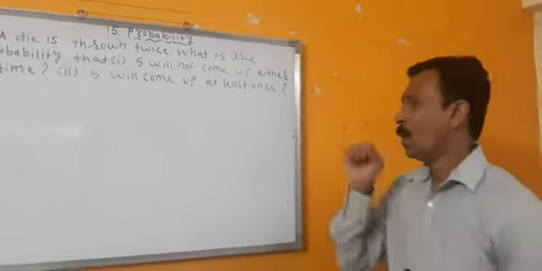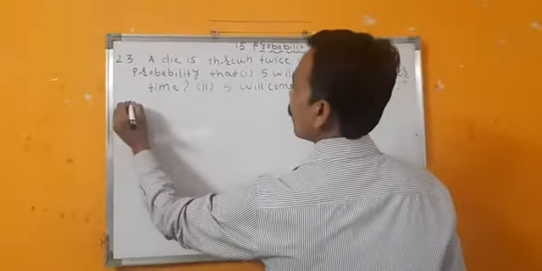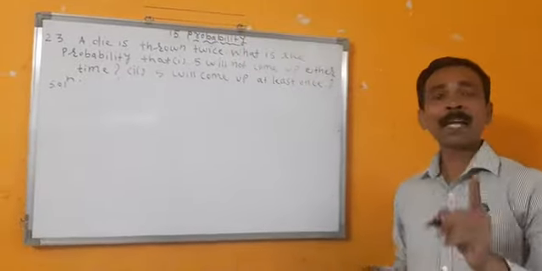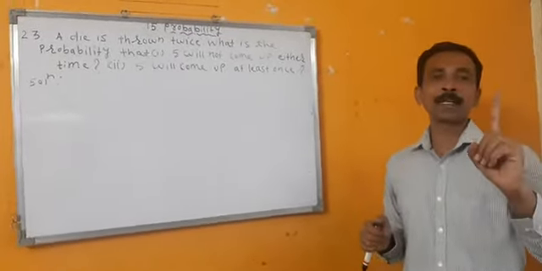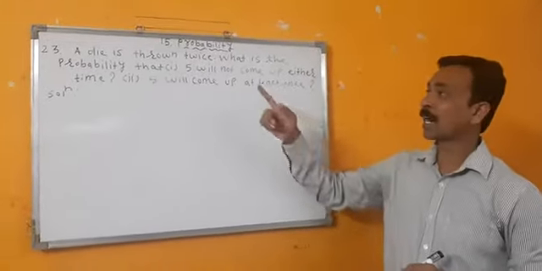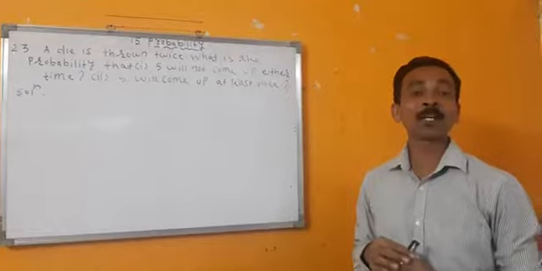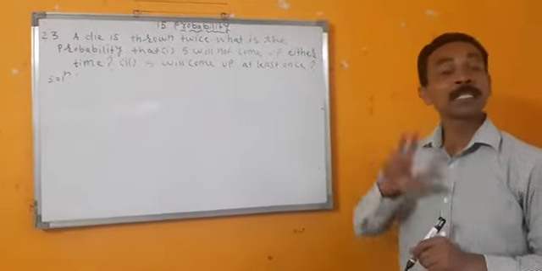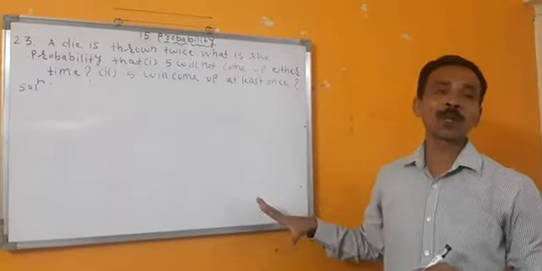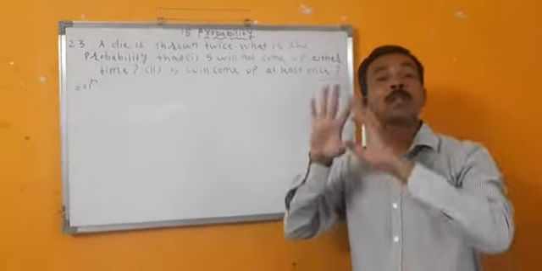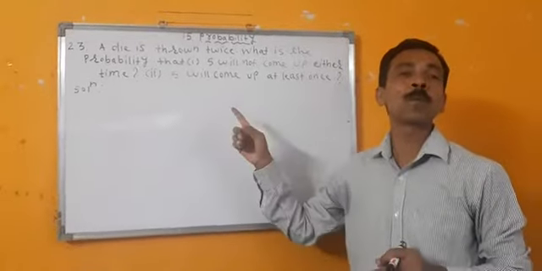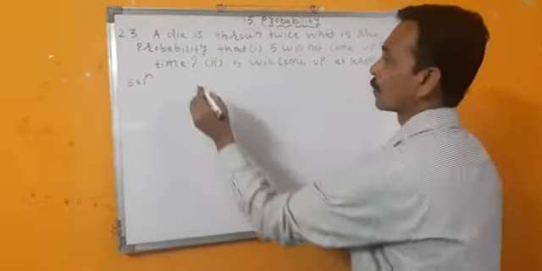We know that when a die is thrown, a single die, the possible outcomes are 6. But here when a die is thrown twice, the possible outcomes are 36. 6 6s become 36. Which are the possible outcomes? First we have to write all the 36 possible outcomes. Then only we can write the probability. So how will I begin?